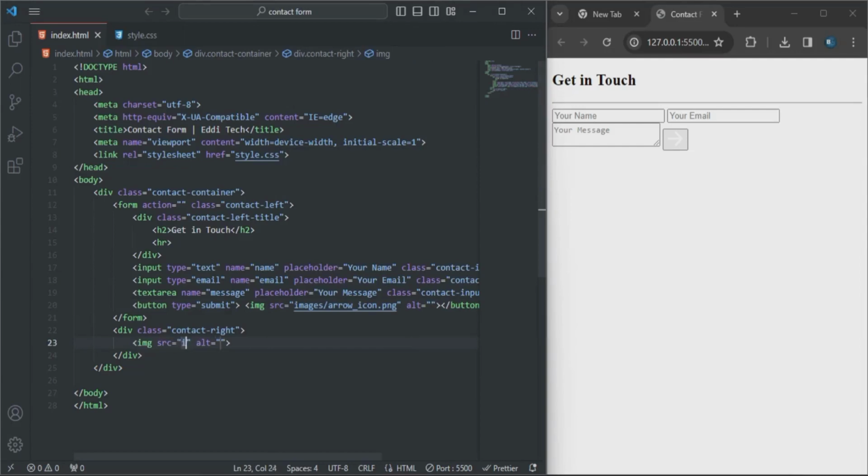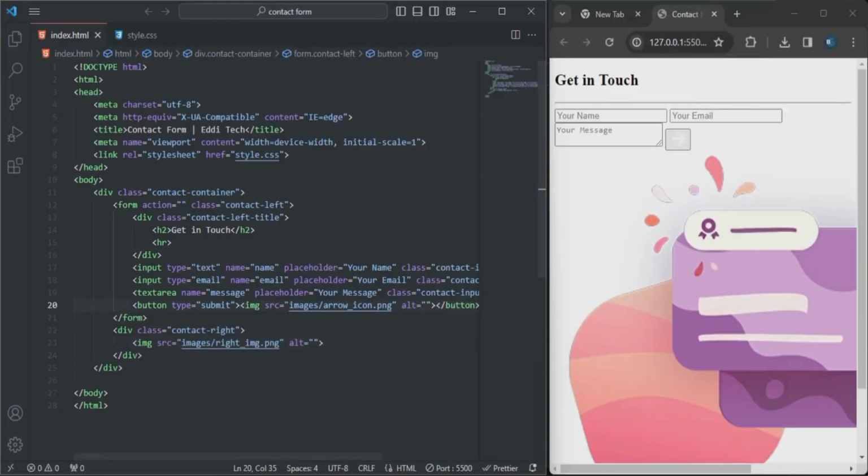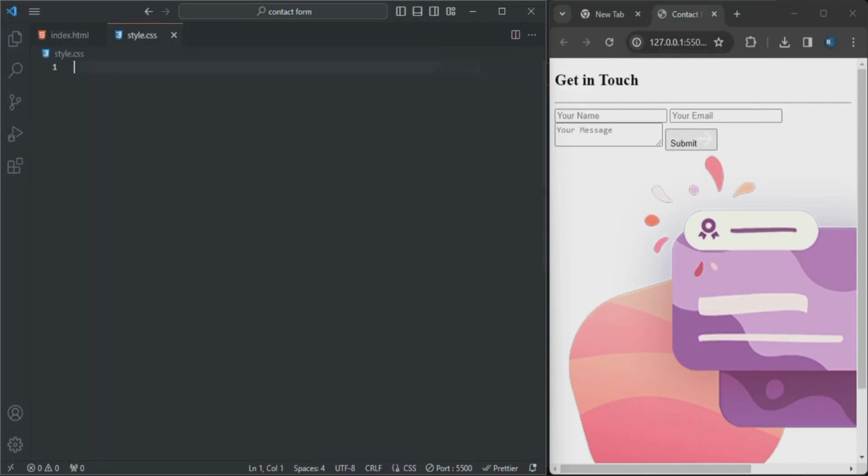So down here I create another image. So that would be the right image. You can see that is displaying on the screen. So in between this button up here, I will just type the submit button, to make it look better. So you can see that. So let's come to the CSS.